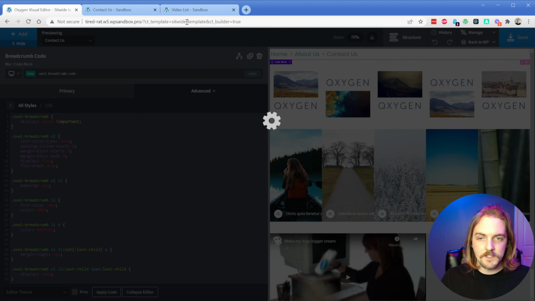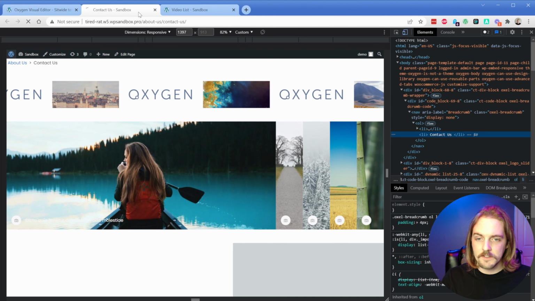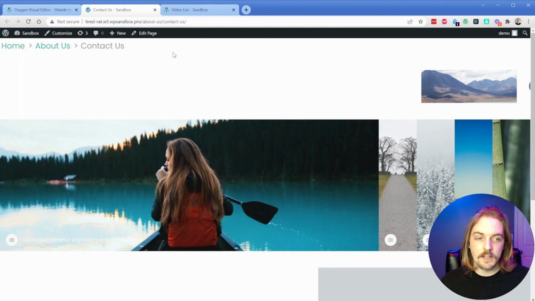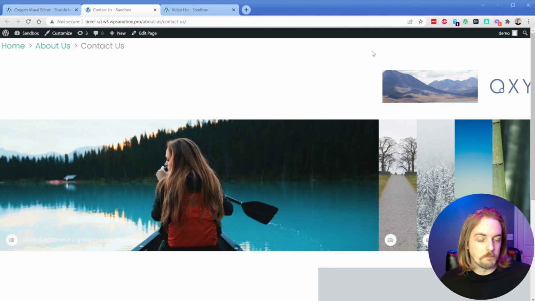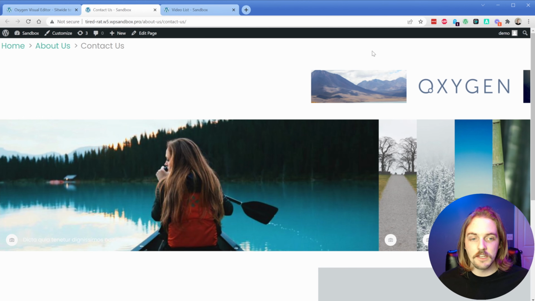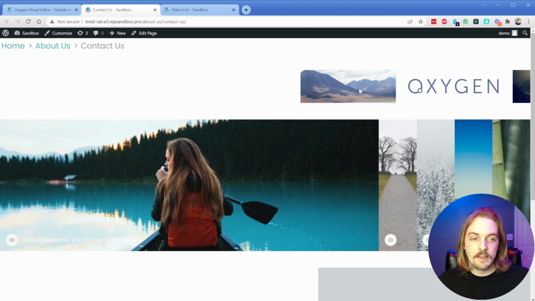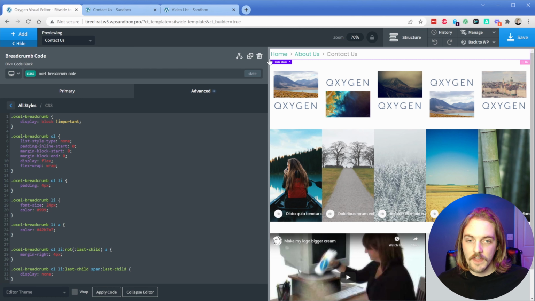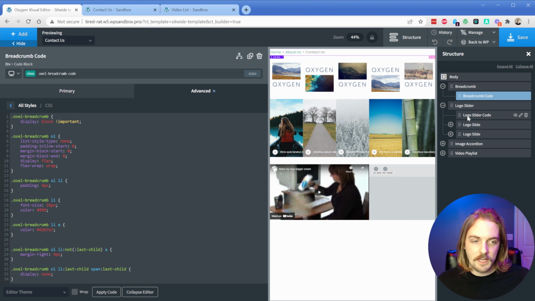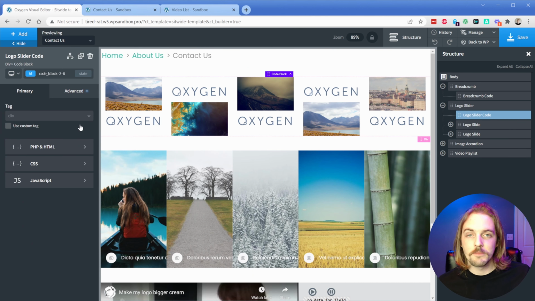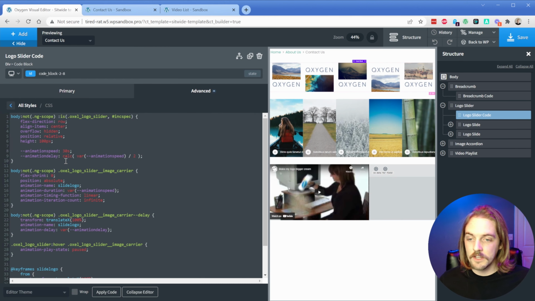Okay, so we'll save this and take a look at the front end on that slider. So as you can see on the front end, this slider does move. It's a little bit slow, so you might want to change the pace, and you also might want to make it so when you hover, it doesn't stop scrolling. Now that is super easy because again, these are more or less just code blocks with some complementary Oxygen elements. So in our CSS here, this is primarily CSS, this element.